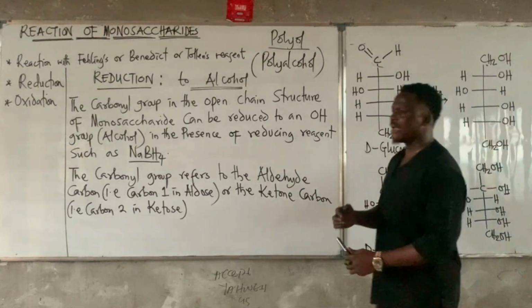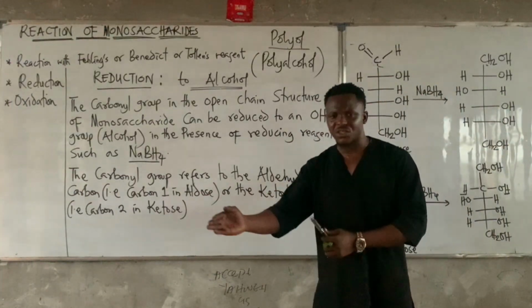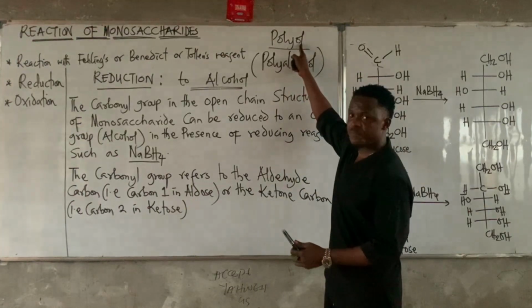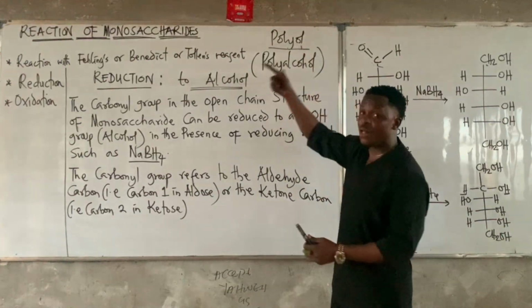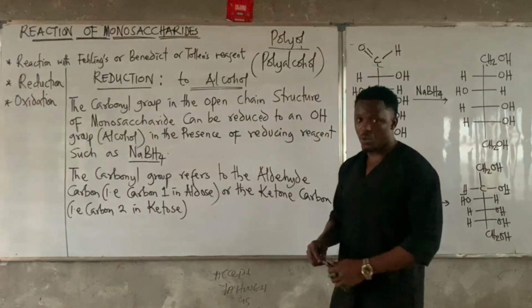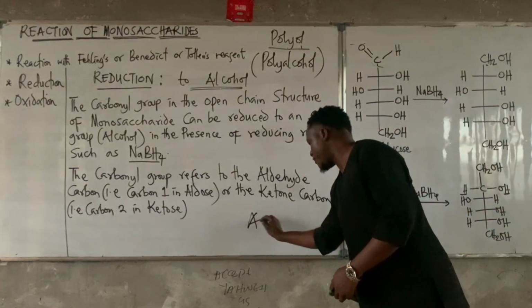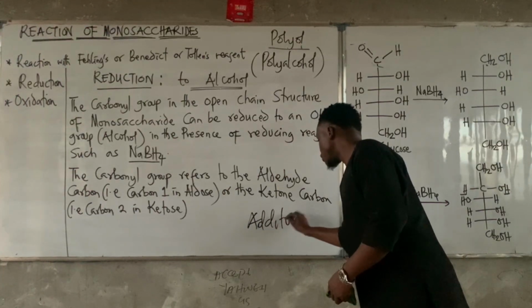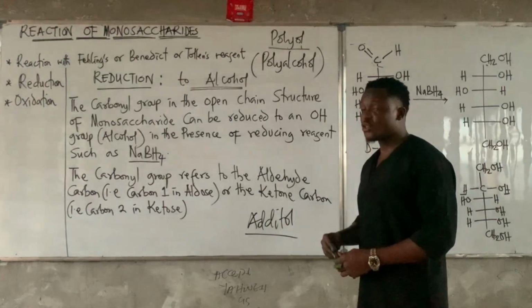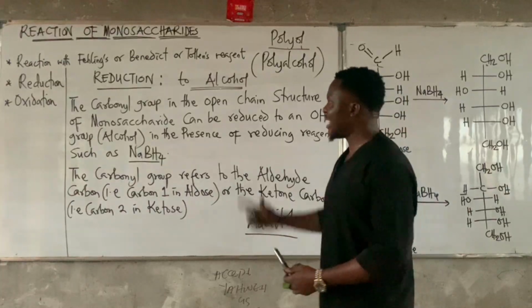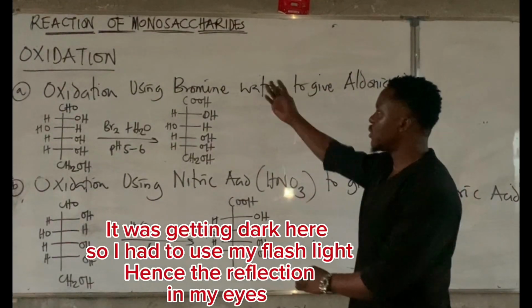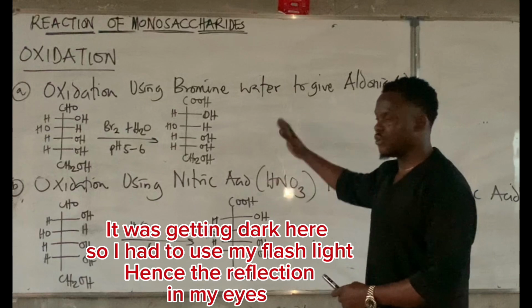So in case you are asked, monosaccharides are reduced to what? They are reduced to polyols. Ol is a short form of alcohol, or you can just say polyalcohols. Most of the time, they call those compounds alditols.